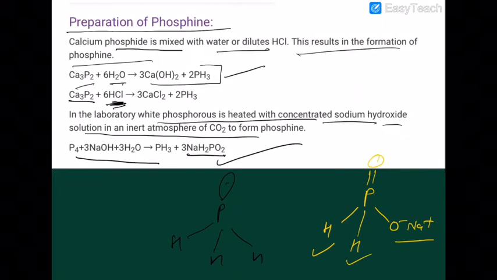I am repeating once more, this reaction is very important, so memorize it. What is that reaction? Phosphorus reacts with either NaOH or KOH and gives you phosphine and dihydrogen hypophosphite ion.